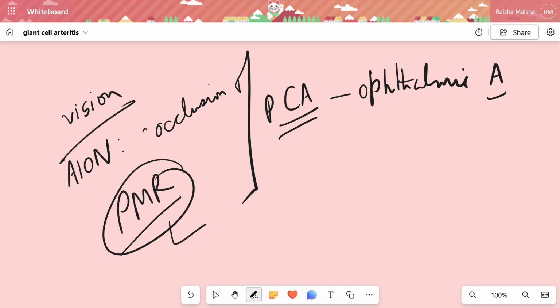We know that for investigation, ESR is more than 50 and CRP may be elevated, and temporal artery biopsy is the gold standard test for giant cell arteritis, used to confirm the presence of granulomatous inflammation with multinucleated giant cells in the temporal artery. A positive biopsy justifies continued corticosteroid therapy, particularly in cases with atypical or isolated symptoms. If biopsy is negative, GCA cannot be ruled out because of the possibility of skip lesions, so clinical judgment should be considered.